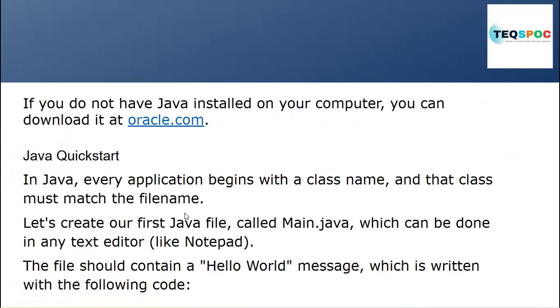First, let me show you how to check whether Java is installed on your system or PC. For that, we have to write a few command lines. Open CMD, that is the command prompt.